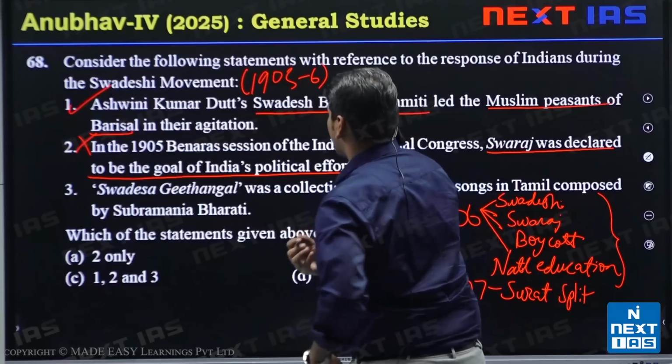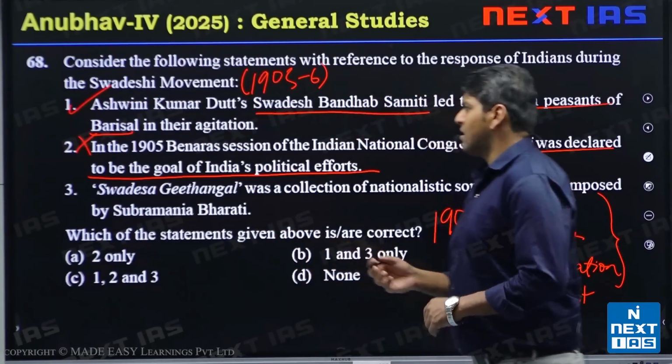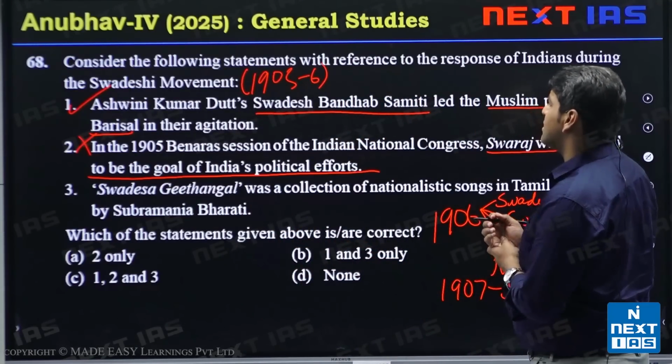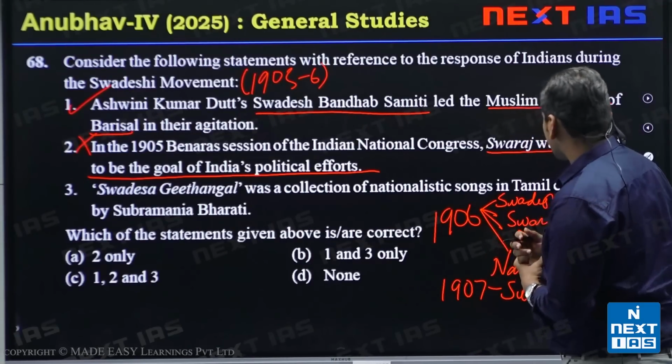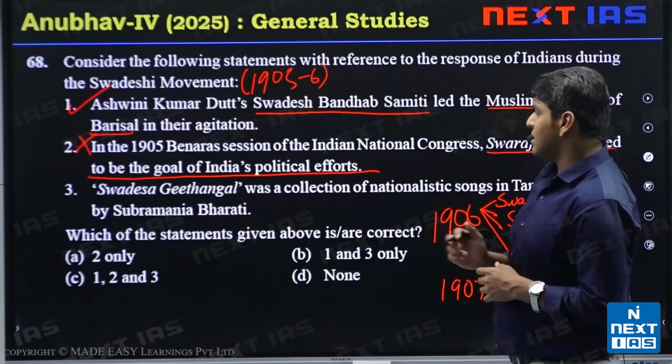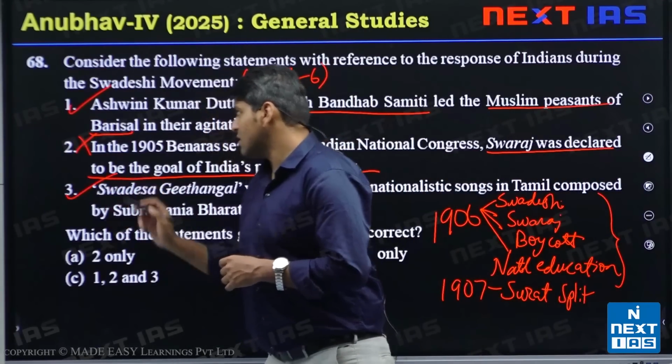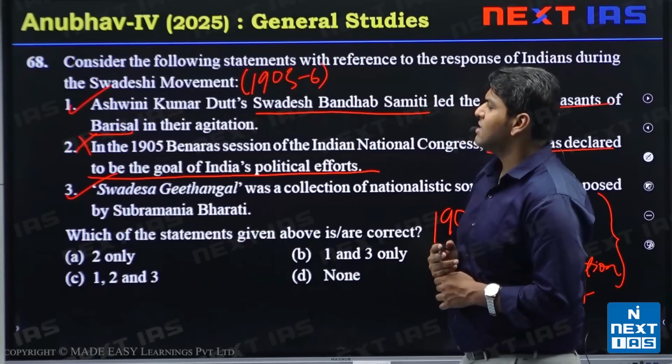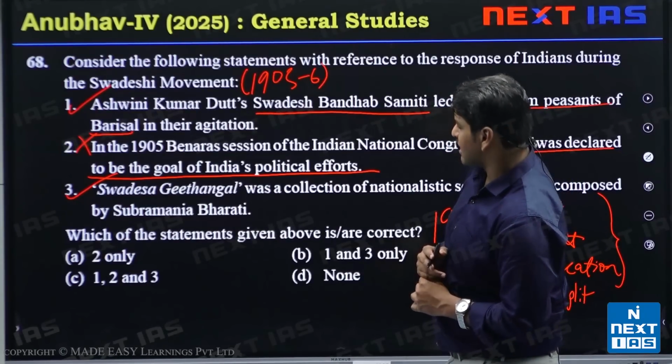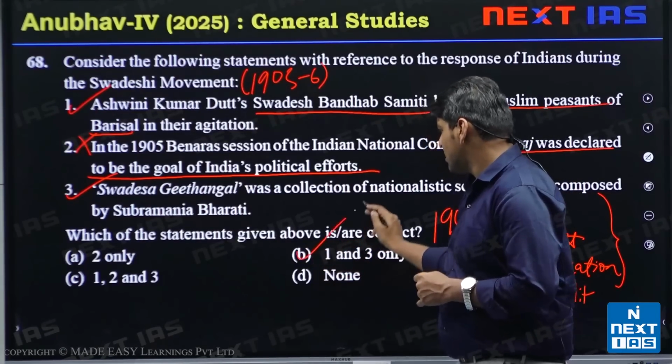A little extra information. The third statement says Swadesh Gitanjali was a collection of nationalist songs in Tamil composed by Subramanya Bharati. Yes, this statement is also correct. So here we see question statements 1 and 3 are right. So the option is B.